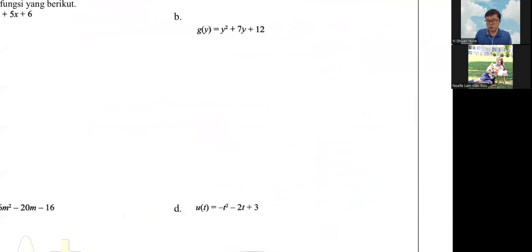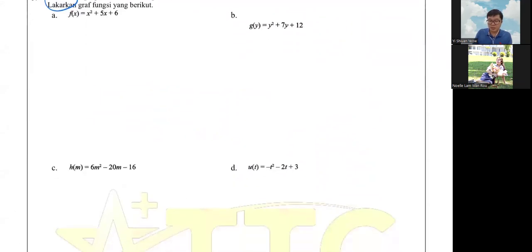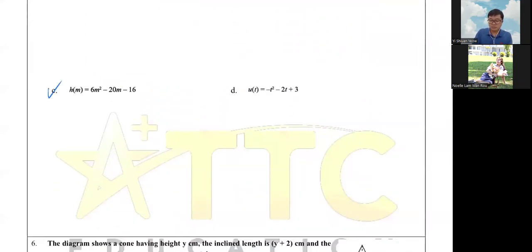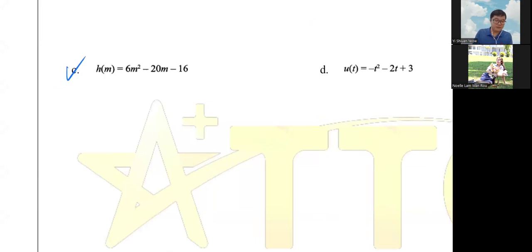Anyway, I'll choose which one for us to do. Let's choose C. The first thing is always to find your a, b, c first. Your a is 6, b is negative 20, and c is equal to negative 16. So a is positive, so it's a smiley face. Your c is your y-intercept.